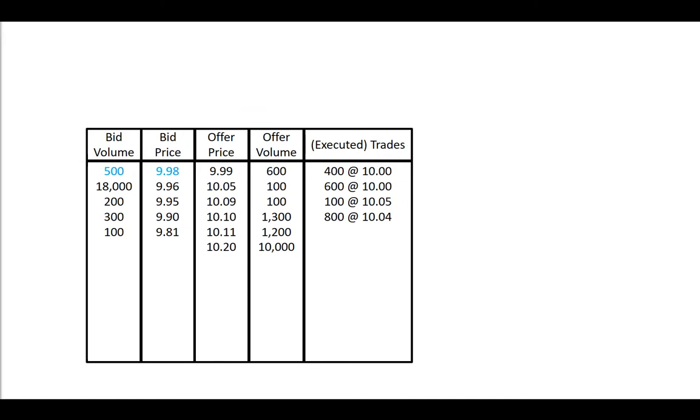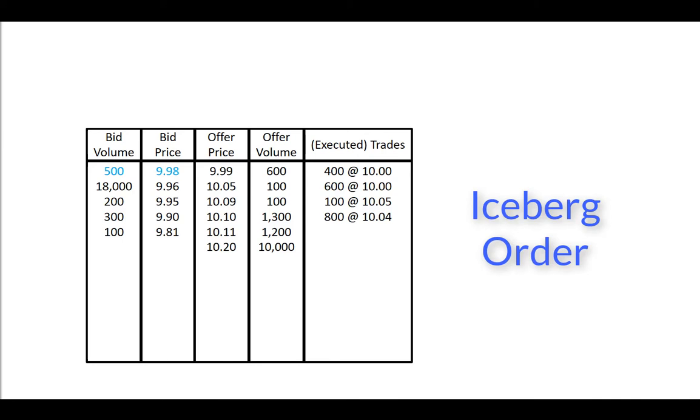Market and limit are not the only types of orders. Different exchanges offer various choices, but there are 3 popular order types you should be aware of. The first is called an iceberg order. This type of order discloses only a portion of its total volume in the book. It is a way for traders to enter large orders while avoiding the reaction that large orders might create. Iceberg orders are discovered when volume at a price exceeds the disclosed volume.